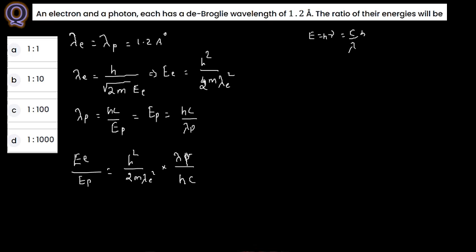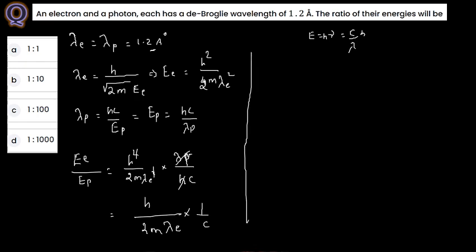So this one, lambda p and lambda e, both have the same wavelength. So the final answer I just mentioned here: h squared divided by 2m lambda e squared, and one h will be cancelled here. So h will be cancelled in this case. So what you are having here is 1 divided by c. Now this one I just mentioned here. In that case, what is the data?